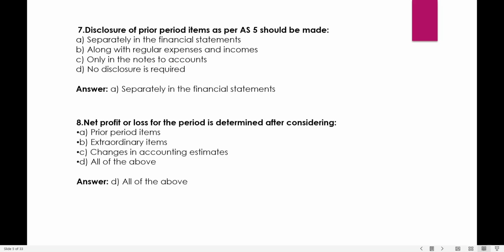Net profit or loss for the period is determined after considering what? Net profit or loss of the period can be determined only after considering all the things which we require, like the prior period items, extraordinary items, changes in accounting estimates, all have to be given effect to. Only then we can arrive at the net profit and loss of the period. So all of the above is the answer here.